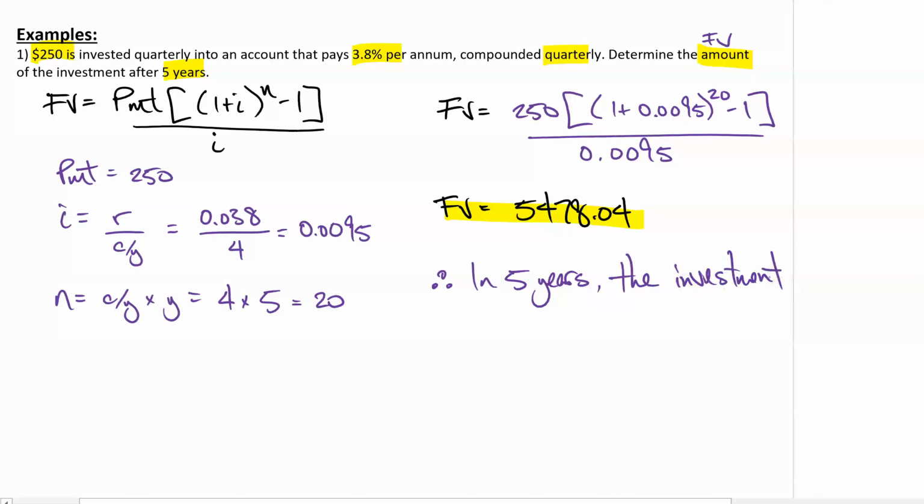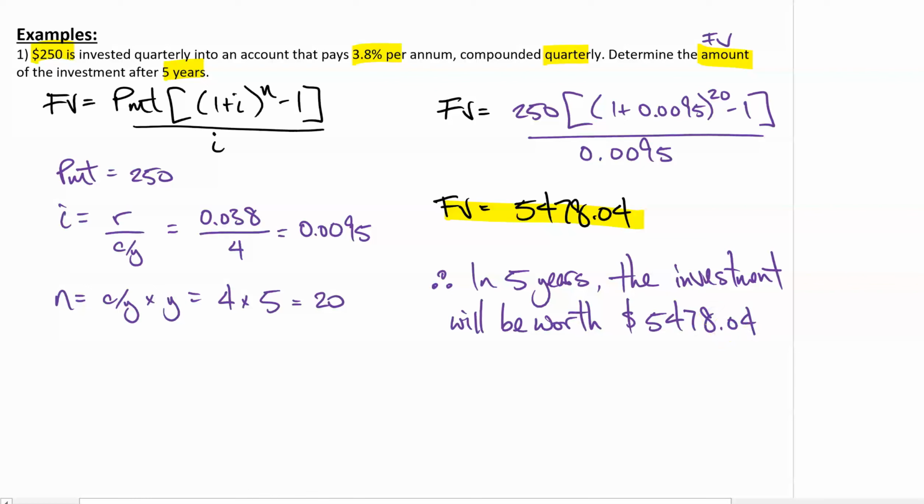Because it's $250 that you put in every quarter, but it's also earning interest as you do that, will be worth $5,478.04.